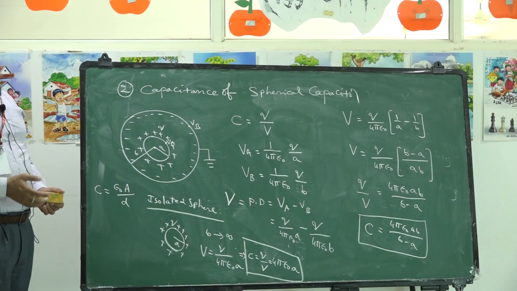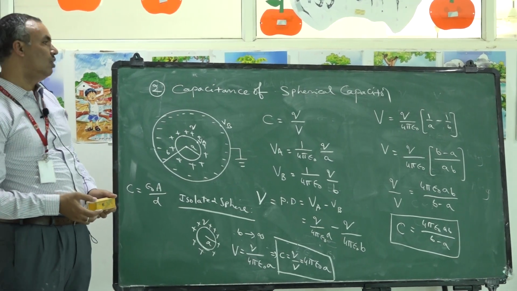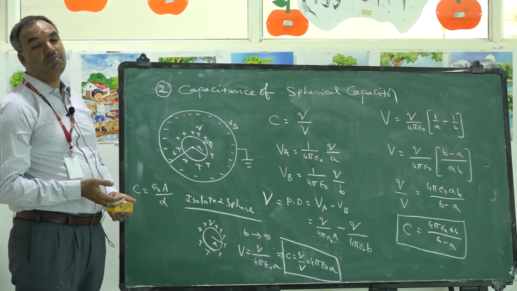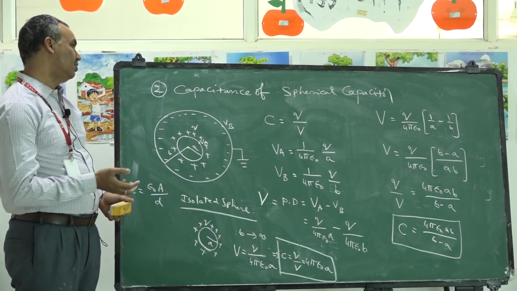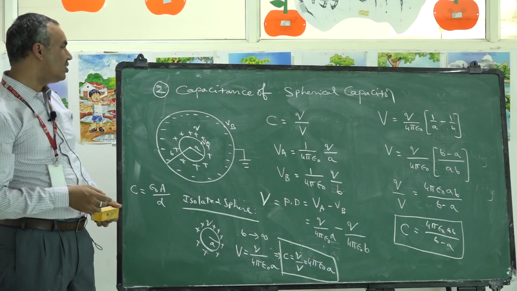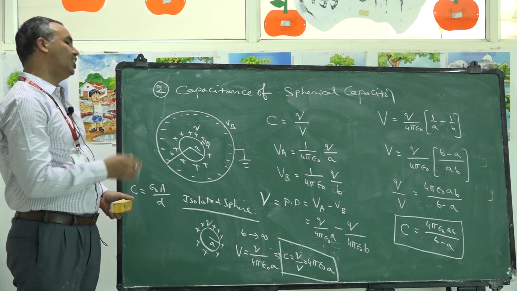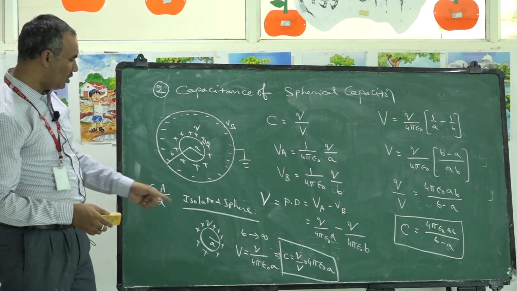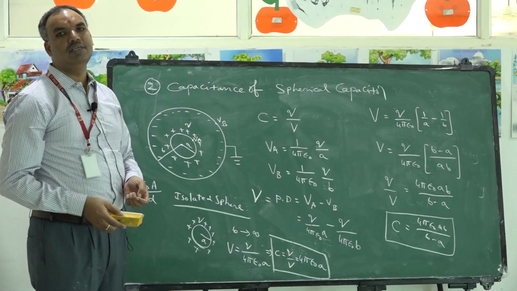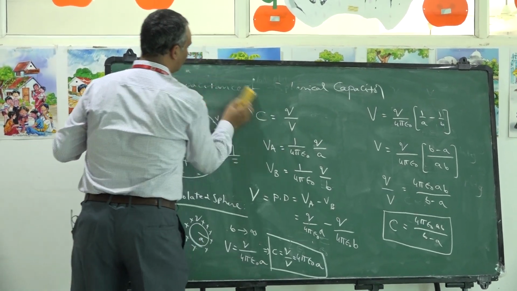Already we discussed the definition of capacitor, the use of capacitor, and on which factors capacity depends, and we derived the formula for the capacitance of a parallel plate capacitor as well as a spherical capacitor and also an isolated sphere. In this connection, we will discuss one more concept.